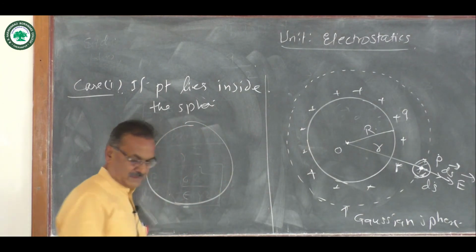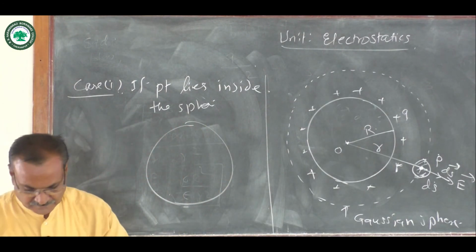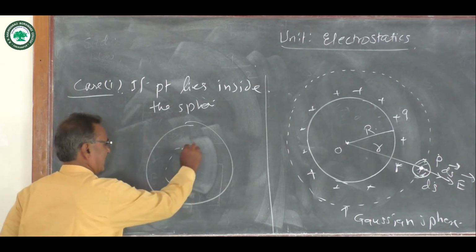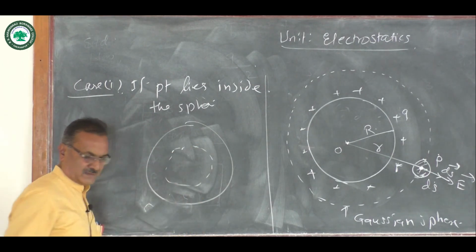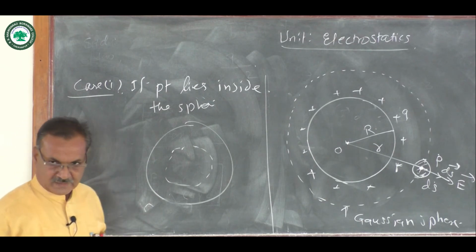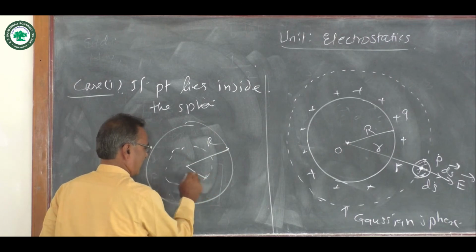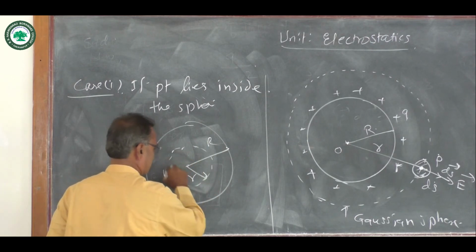Then the Gaussian surface is formed at the inner side. Suppose small r is the radius of the Gaussian sphere.